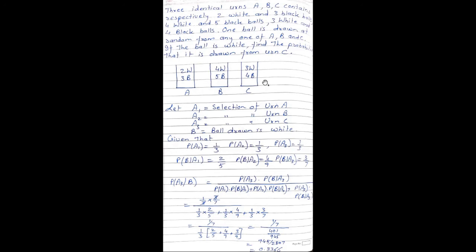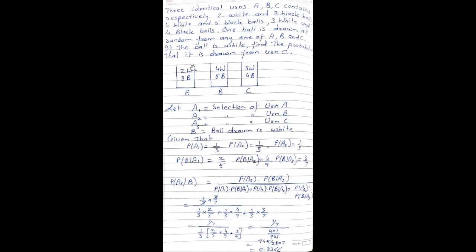Now these are three urns which are given to us. Urn A has got 2 white and 3 black. Second urn has got 4 white and 5 black balls. Third urn C has got 3 white and 4 black balls. So this is a problem based on Bayes' theorem. So we will define the events A1, A2, A3 and B. Let A1 be the event of selection of urn A, A2 is the event of selection of urn B, A3 is the event of selection of urn C, and let B be the event that the ball drawn is white.